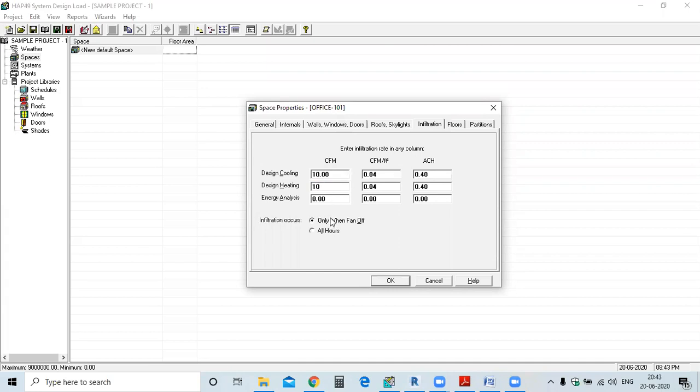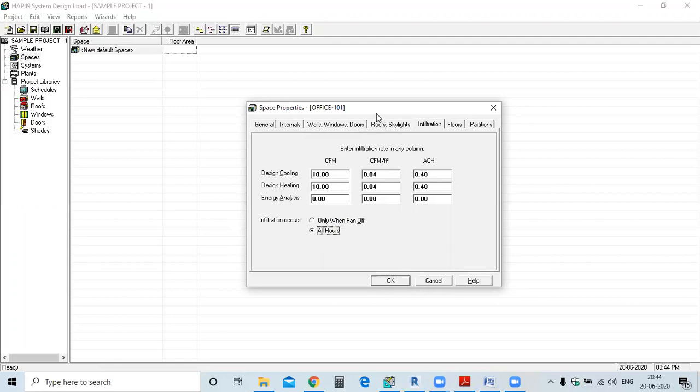Next important part is when infiltration occurs. Two options we have: only when fan off, and all hours. If you opt for only when fan off, it will not calculate the infiltration load for this room. If you select all hours, then it will calculate the load from the infiltration into this room. This is the only difference between only when fan off and all hours.